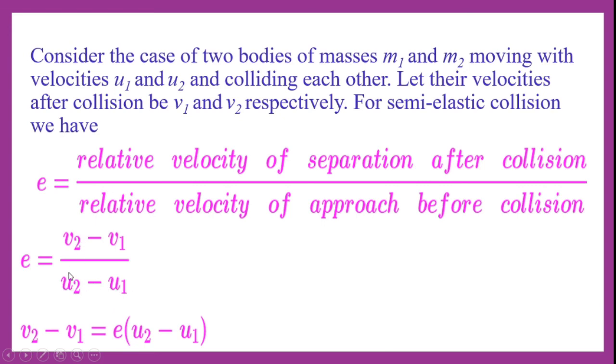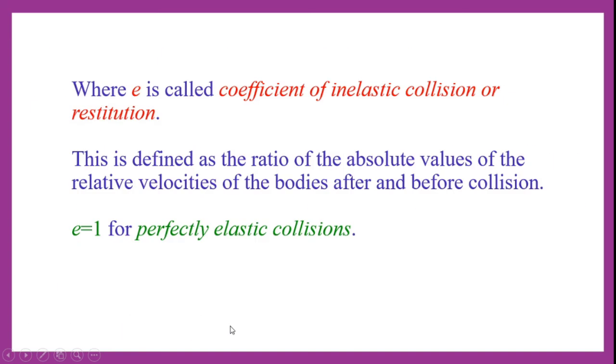So v2 minus v1 is equal to E into u2 minus u1, where E is called the coefficient of inelastic collision or coefficient of restitution.